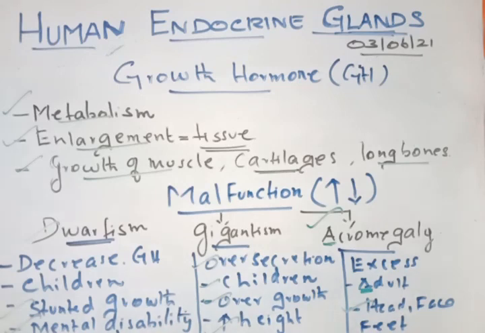So in this class we discussed the difference between exocrine and endocrine glands. Then we discussed the historical events regarding the endocrine glands. We also talked about the different endocrine glands located in our body. Then we studied what the pituitary gland is, its two different types, and the hormones secreted from the pituitary gland. Among that, today we have discussed the growth hormone.